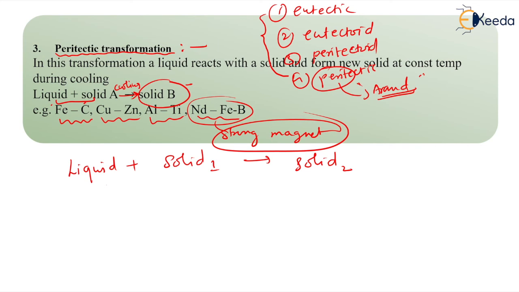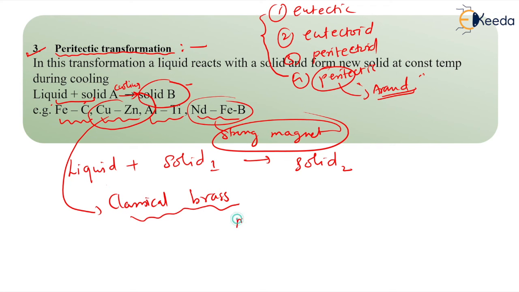So dear students, if I talk about this peritectic transformation, copper and zinc, the classical brass, is a peritectic alloy system. Copper plus zinc we get the brass, and it has more than five peritectic reactions.